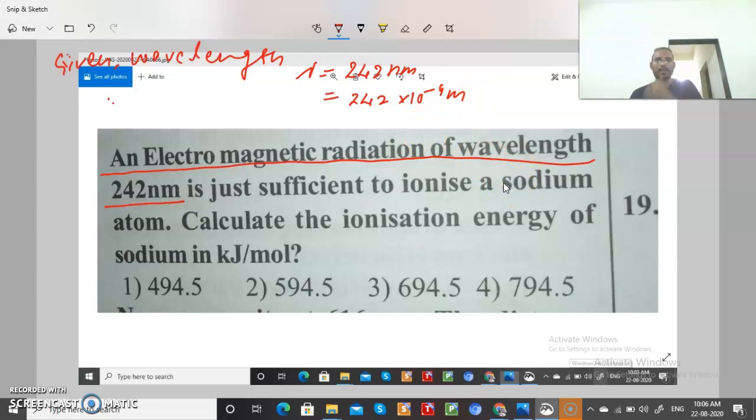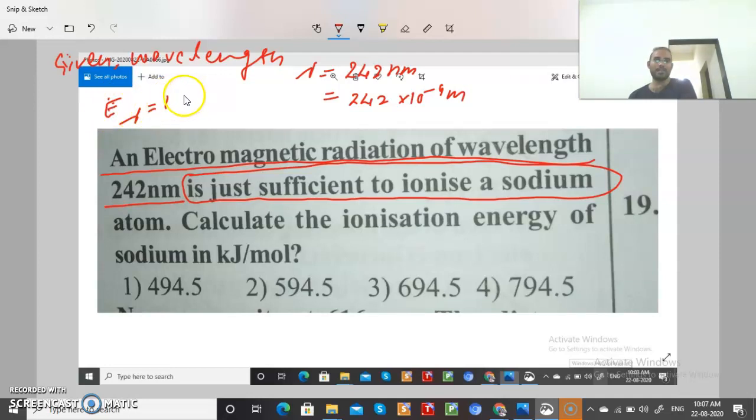Now let us read the next part: it is just sufficient to ionize a sodium atom. Sufficient to ionize a sodium atom means the energy of this wavelength is equal to the ionization energy. So what they are saying is, calculate the ionization energy of sodium atom in kilojoule per mole. This is very simple, student.